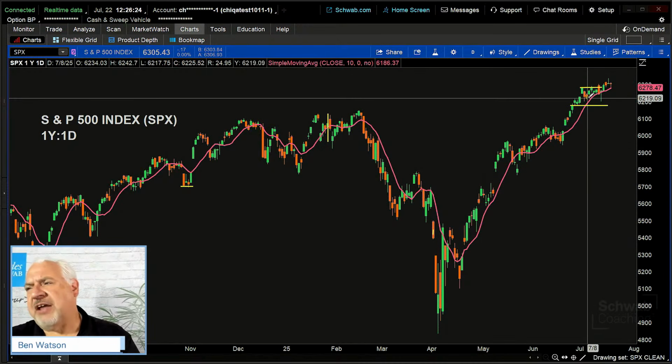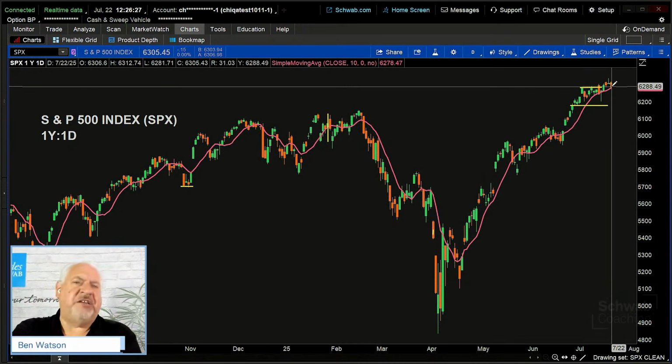And we can see that trend direction is up. So we could say objectively, the 10-period moving average, which is reflective of the short-term time frame, is moving higher relative to where it has been before. Therefore, this market is in a short-term uptrend. And we could say that objectively. That's not subjective. That is objective based on mathematical calculation. So if you want to answer the question, what's the short-term trend of the SPX? Look at that 10-period moving average. If that's your definition for a short-term time frame, you can say with confidence that the market is in a short-term uptrend because that trend direction is moving higher.